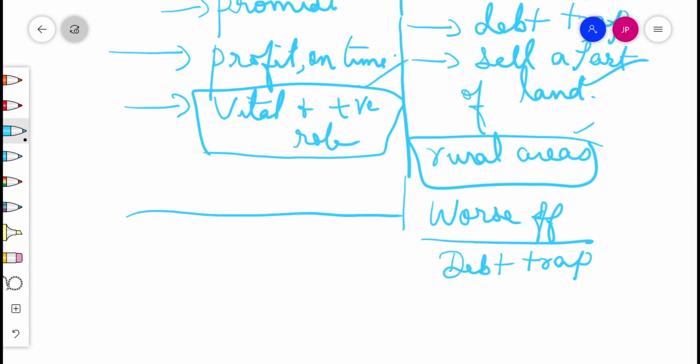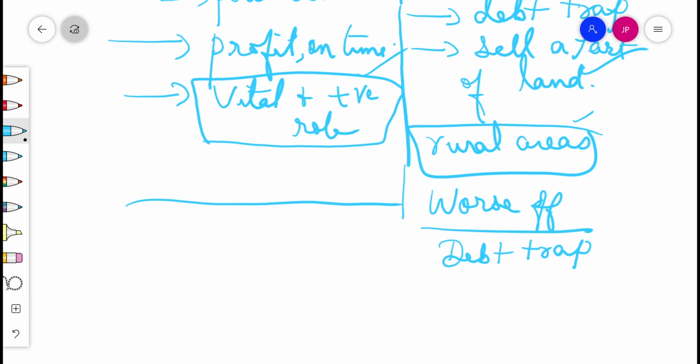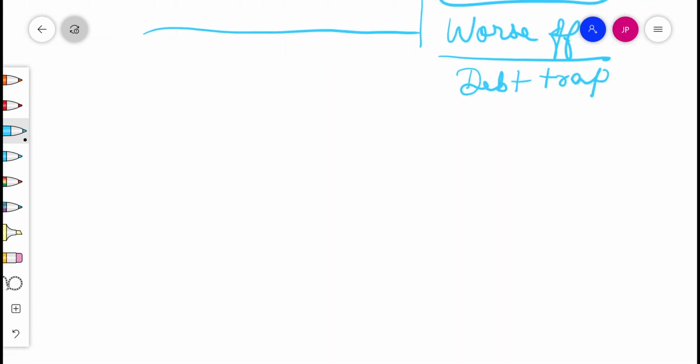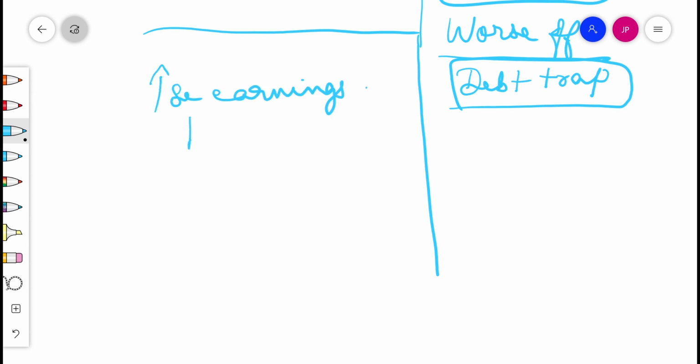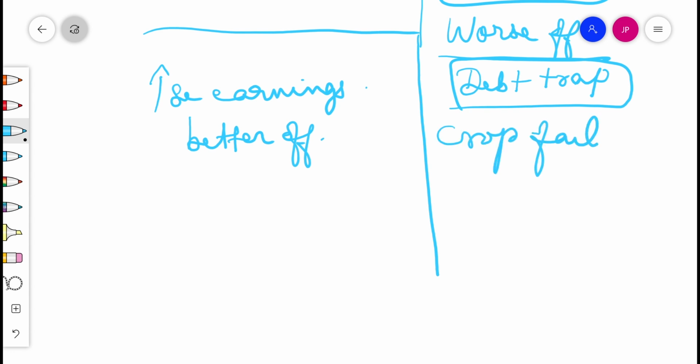Debt trap. Credit in this case pushes the borrower into a situation from which recovery is painful. In one situation, the example of Salim, credit helps to increase earnings and therefore the person is better off than before. In another situation, because of the crop failure, credit pushes the person into a debt trap and to repay her loan, she has to sell a portion of her land. She is clearly much worse off than before. Whether credit would be useful or not depends on the risk in the situation and whether there is some support in case of loss.